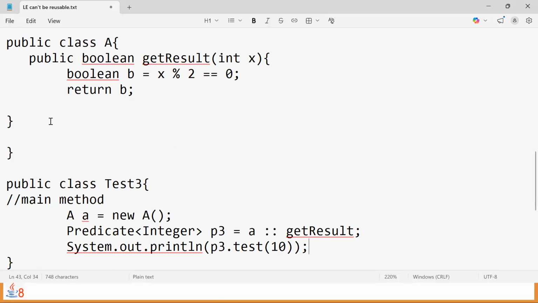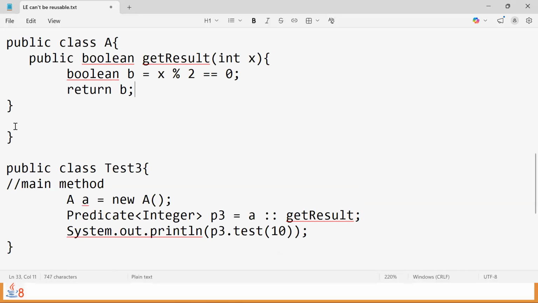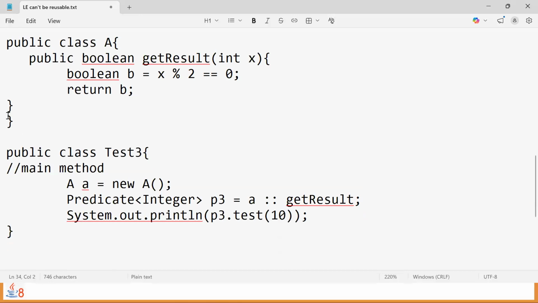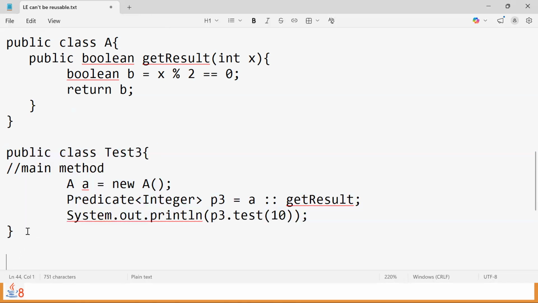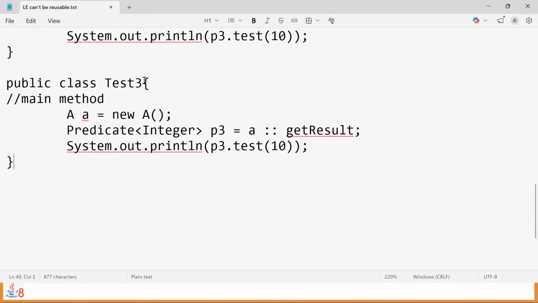So this is how we go for method references. Now where is the reusability here? We discussed that a lambda is not allowed to be reused. Therefore the solution is method references. Then how to reuse it? For that, I'll take one more example. I'll copy the same code and change the class name, in the other class called, say, Test4.